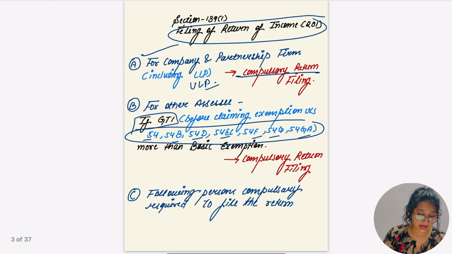So up to this, can I say for company and partnership, return is compulsory? For individual, for SSC, if the gross total income before claiming the exemption under Sections 54, 54B, 54D, 54EC, 54F, 54G, 54GA exceeds the basic exemption, in that case they have to file the return.